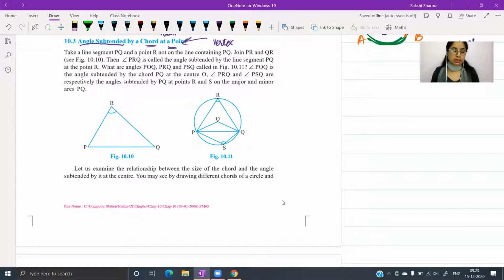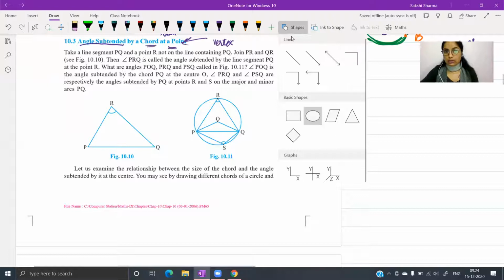इसको अगर हम technical terms में consider करें तो ये it implies that when you join the end points of the chord to a point, angle subtended by a chord would mean the angle which is formed when the end points of that chord are joined to a point. That point could be the center of the circle, or it could be a point on the boundary. हम सिर्फ 2 ही cases consider करेंगे: angle subtended by a chord at a point on the boundary, on the circumference. The second case would be angle subtended by a chord at the center. So I'll just draw a figure and see if that helps.